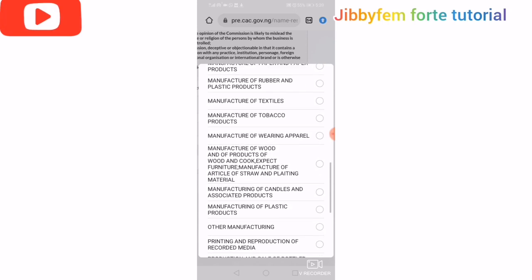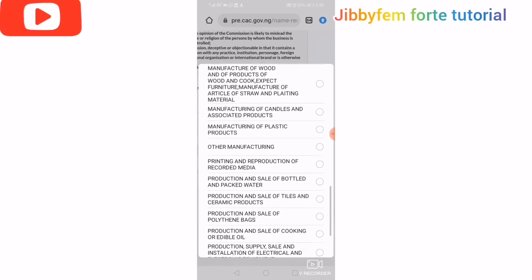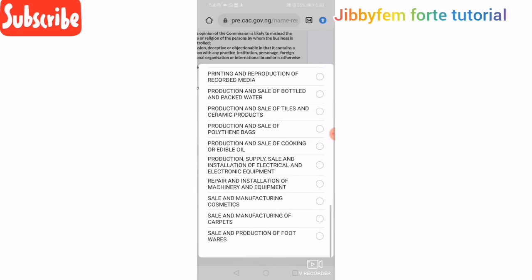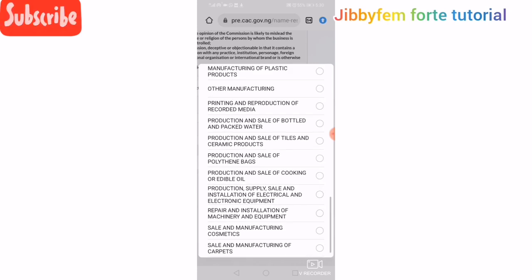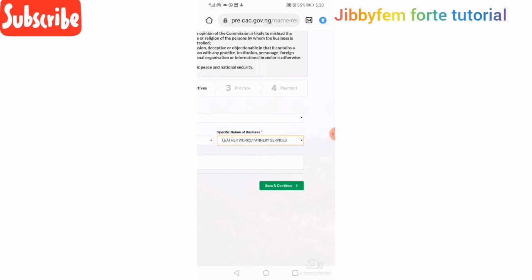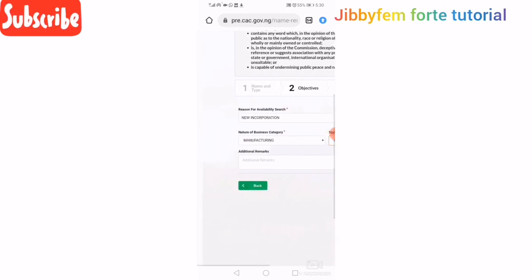So I think that covers whatever we want to do. So let's just flip through and see. We are not into production and sale of polythene bags. So let's quickly go back and pick our leather, and then you can see leather work and tannery service. So we can just pick that. We are into leather works.